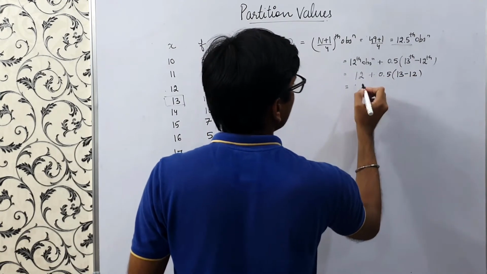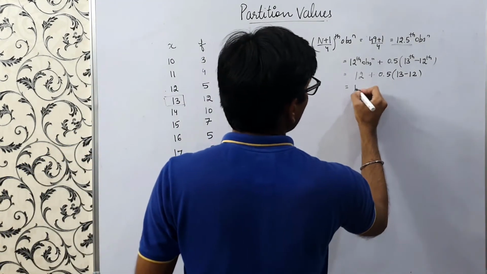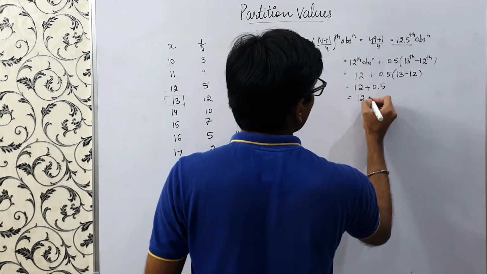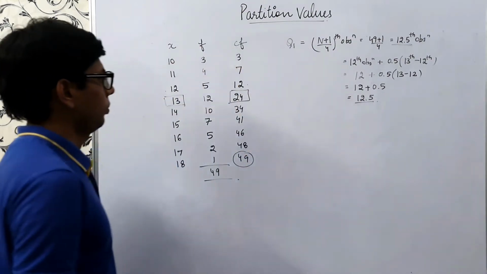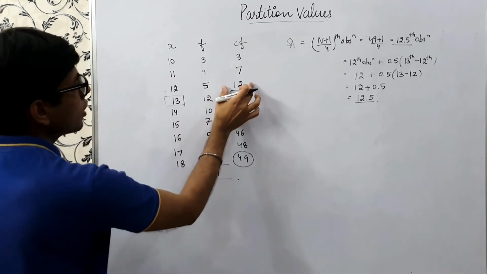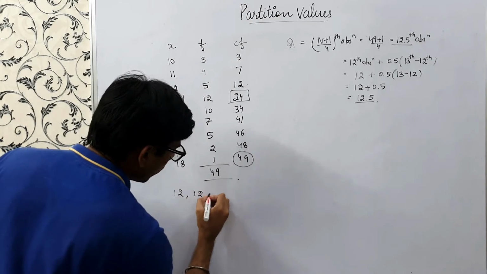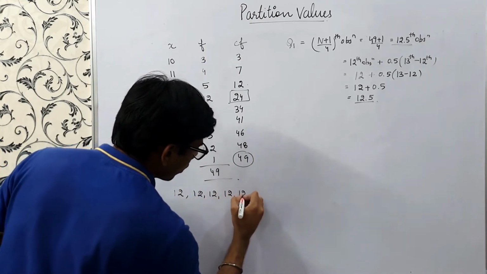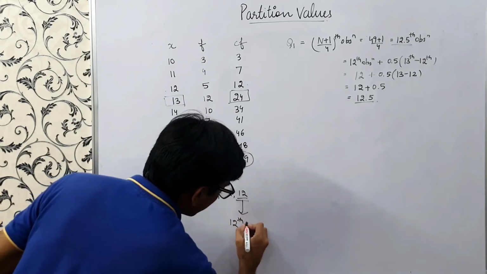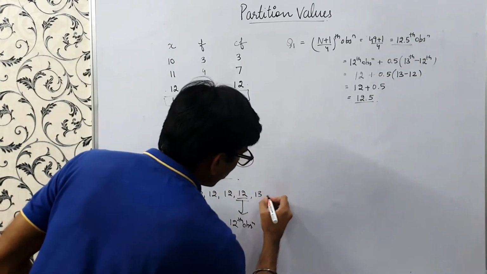So this is 12 plus 0.5 equals 12.5. If you are confused, look here. This says that 12 occurred 5 times: 12, 12. And this is nothing but our 12th observation. After that 13 starts and it occurs 12 times.